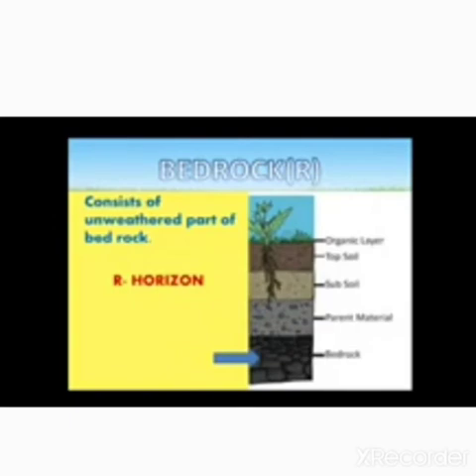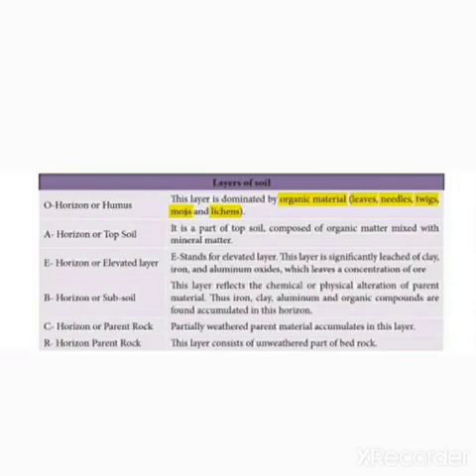This layer reflects the chemical or physical alteration of parent material. Thus, iron, clay, aluminum, and organic compounds are found accumulated in these horizons. Then horizon C or parent material. Partially weathered parent material accumulates in this layer. Then horizon R or parent rock. This layer consists of unweathered part of bedrock.